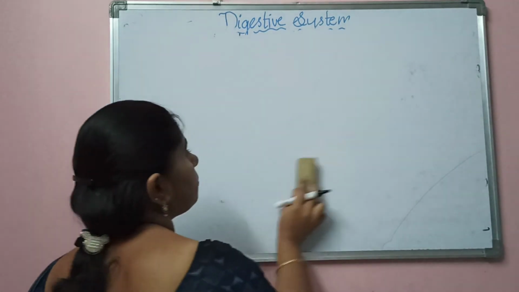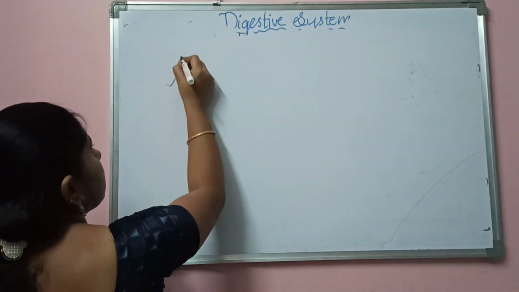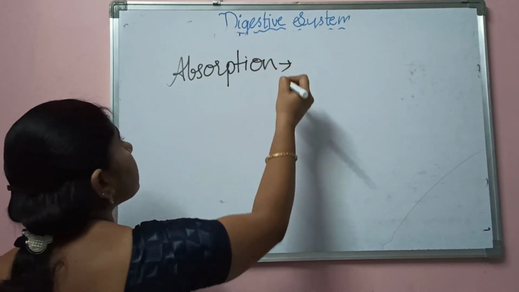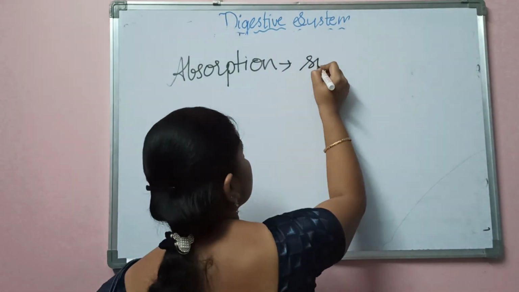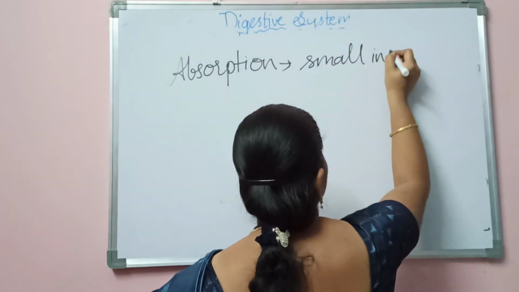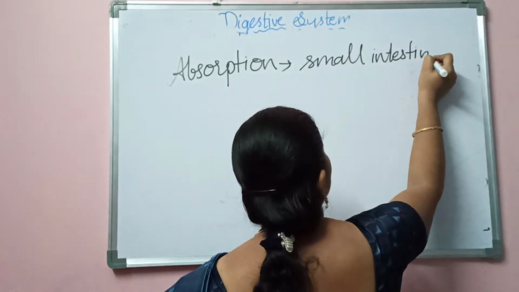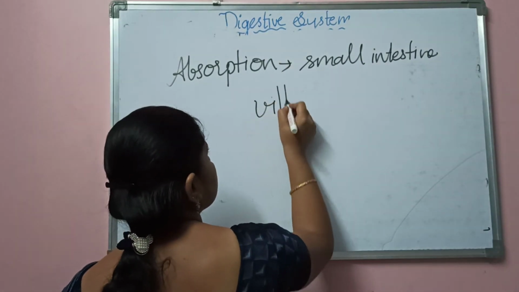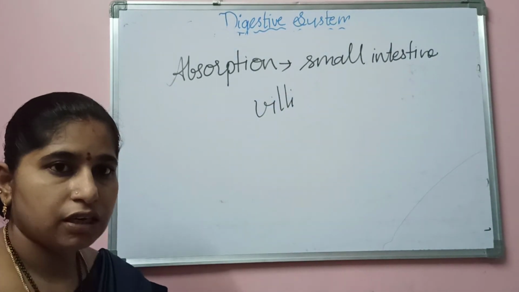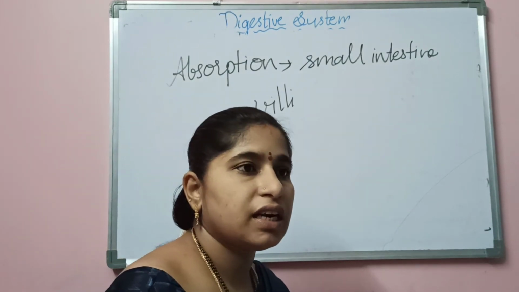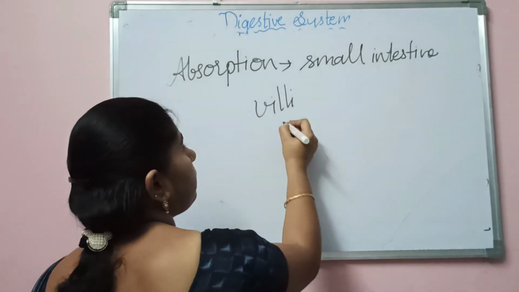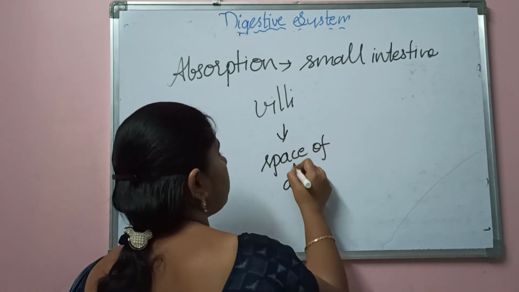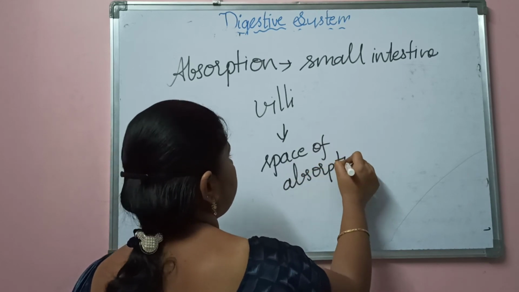After this digestion process has been completed, next comes absorption of the food, which occurs in the small intestine. Where does it occur? The absorption of the food material takes place in the small intestine. The small intestine has special structures called villi. The walls of the small intestine have villi. These villi help in increasing the space for absorption.